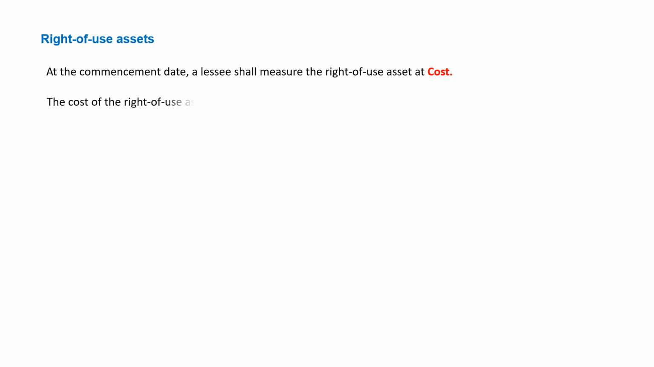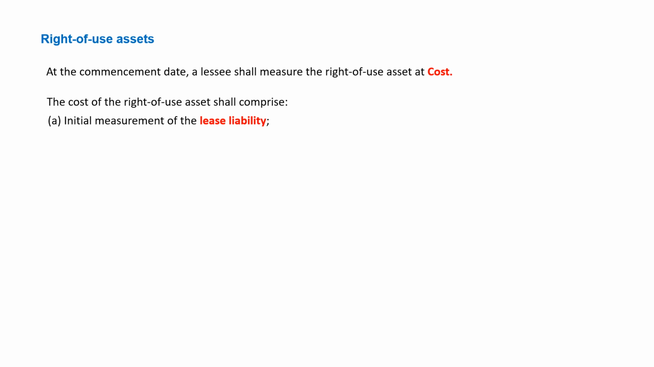So we have understood now what is lease liability. Now let's understand what is right of use assets. At the commencement date, a lessee shall measure the right of use asset at cost. The cost of right of use asset shall comprise, what are the items we are going to add to right of use assets? Initial measurement of the lease liability. So whatever we have determined as the lease liability in the previous slide, that is the liability part.